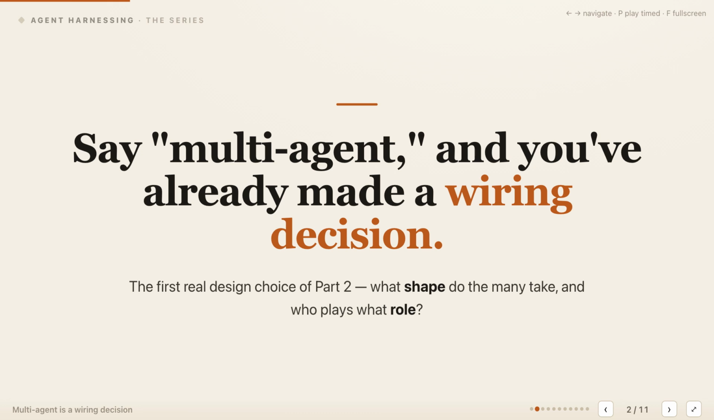The moment we say multi-agent, we have already made a wiring decision, even if nobody has drawn the diagram. Someone must define who talks to whom, who hands work across boundaries, and where each result returns. Those connections carry both information and control, so an accidental shape creates accidental behavior. The first real choice is not how many agents to add. It is what shape the many should take and who should play each role.